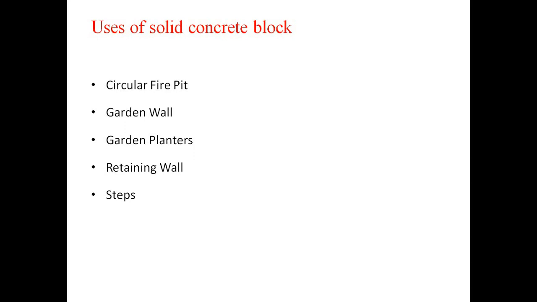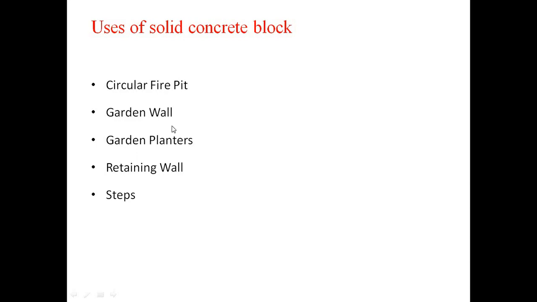Now, use of solid concrete blocks. Where are these types of concrete blocks generally used? I have listed a few points here, but there are many uses. First is circular fire pits.